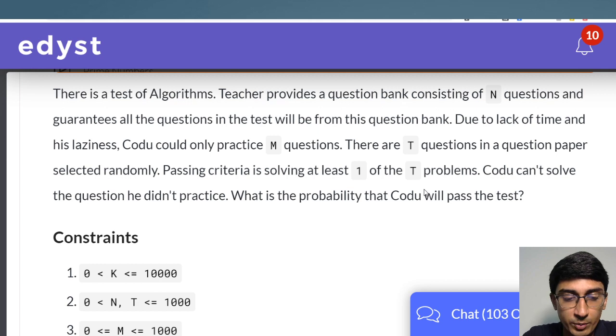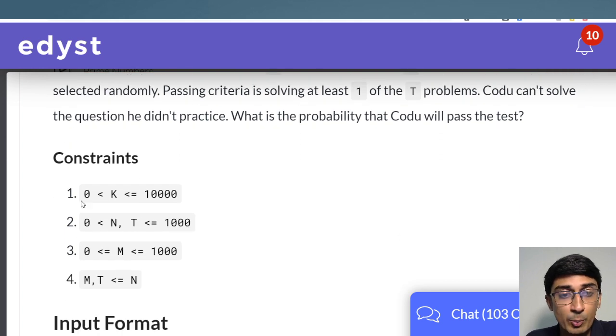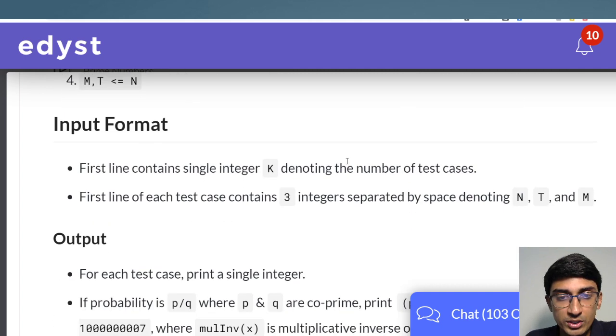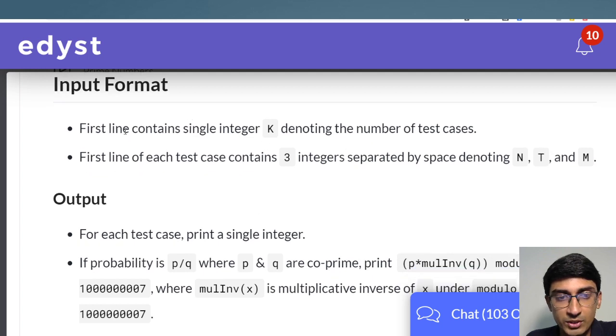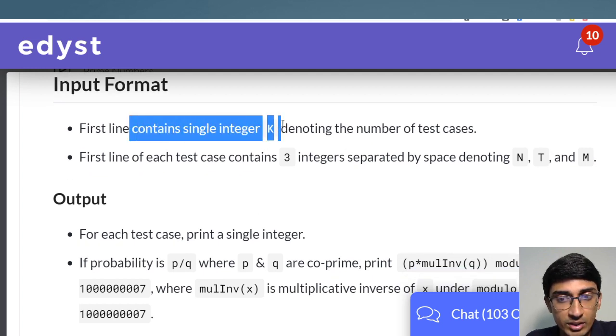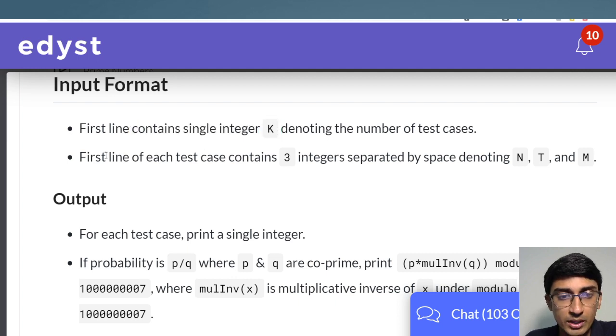In this question, the constraints will play a hugely important role in our solution, but we'll come to that. The output is supposed to be in this format. Let's read the input first. First line contains a single integer k denoting the number of test cases. Fine, very simple. First line of each test case contains 3 integers separated by space: n, t and m. What does that mean? n is the total number of questions available, t is the number of questions that will appear in the exam, and m is the number of questions that I have prepared.